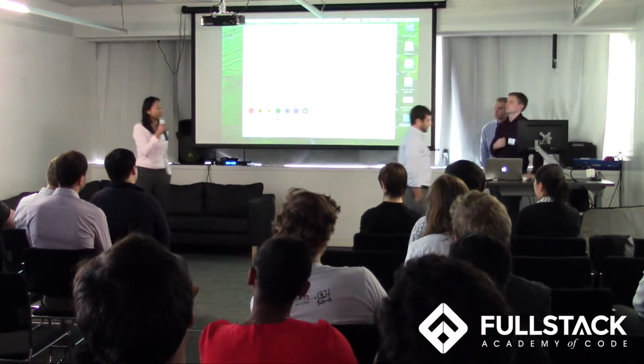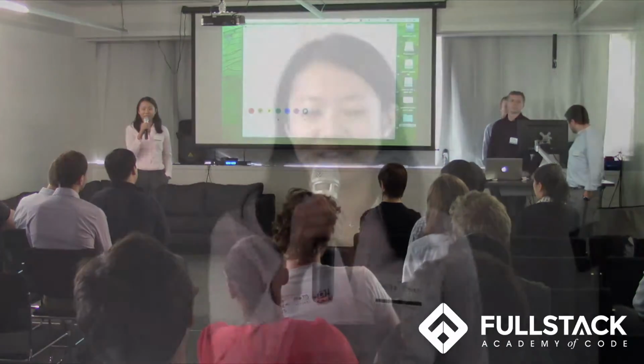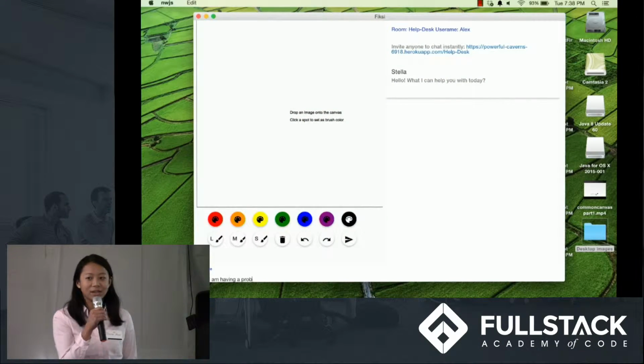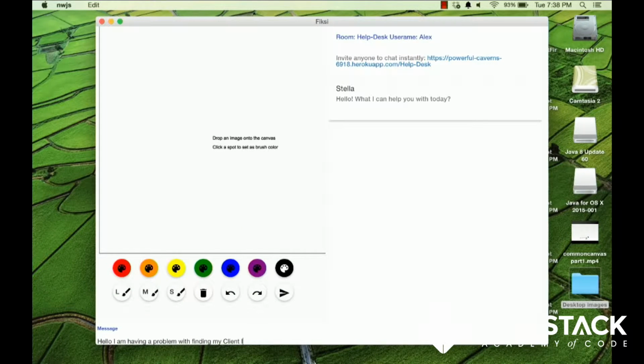Now let me walk you through Fiksi. When the desktop app is launched, you're presented with a screen that asks your name. And below that, you have the choice to either enter an existing room or create a new room. Once you hit go, you can start chat via text message or using visual help by uploading images or joining on our collaborative canvas. The canvas can be saved and sent to the conversation stream.